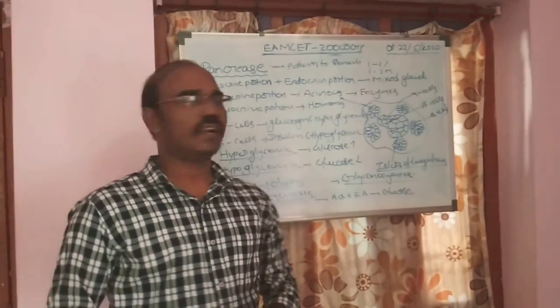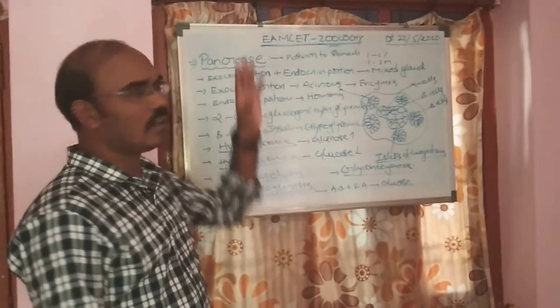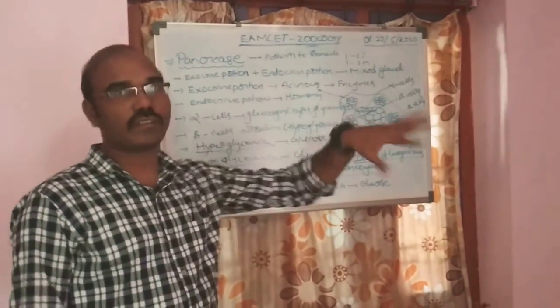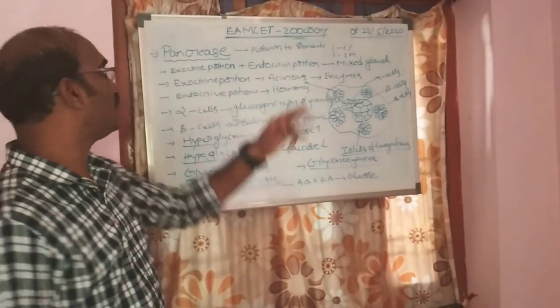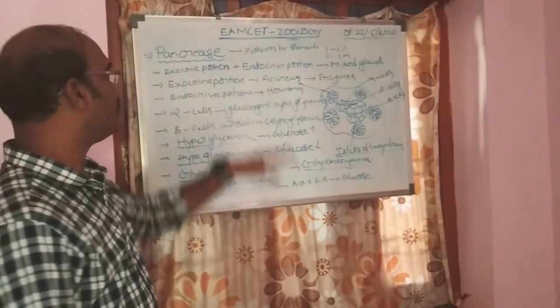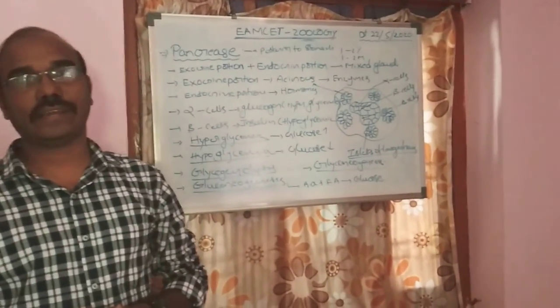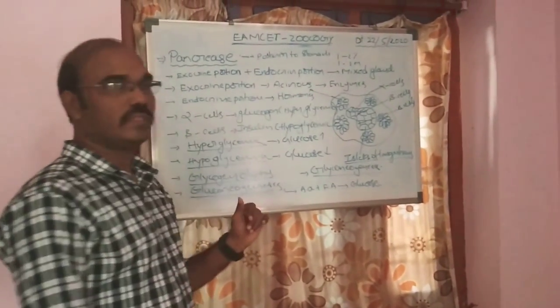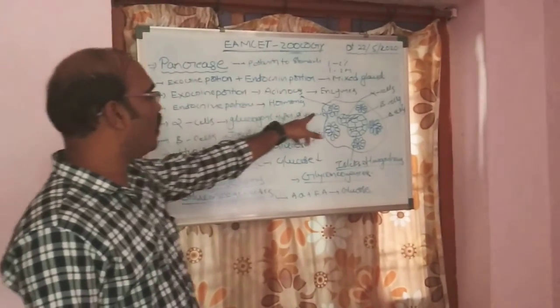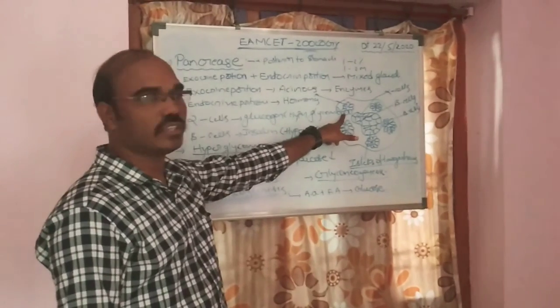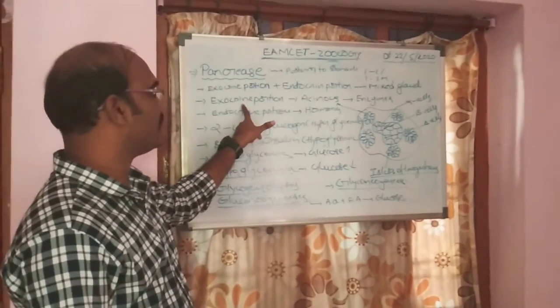Let us see the location of the pancreas. It is found posterior to the stomach, and it contains two important portions: the exocrine portion and the endocrine portion. The part of the exocrine portion is called acinus.